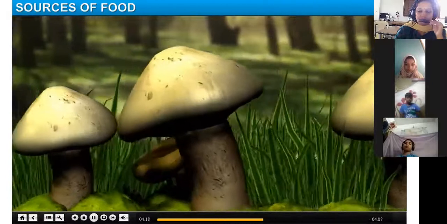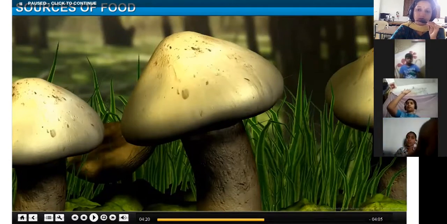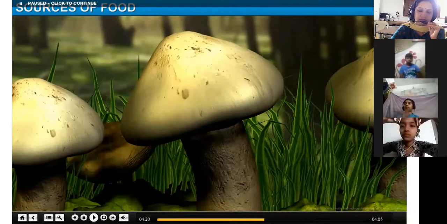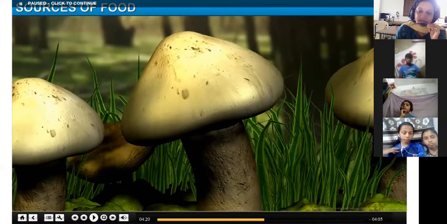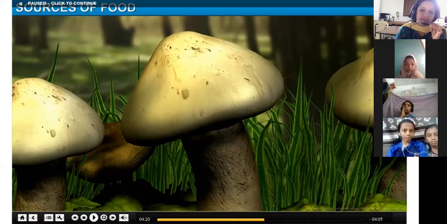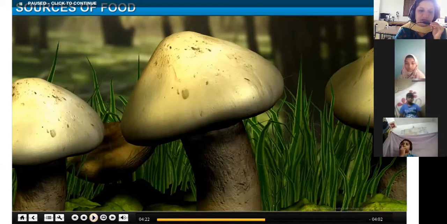Edible fungi like mushroom are one more source of food. How many of you eat mushroom? Raise your hands. What is that mushroom? Whether it is a plant or an animal? It is not a plant and it is not an animal. It is a fungus. Everyone of you has heard of algae and fungi. So even people eat that for nutrients. So even this is a source of food.